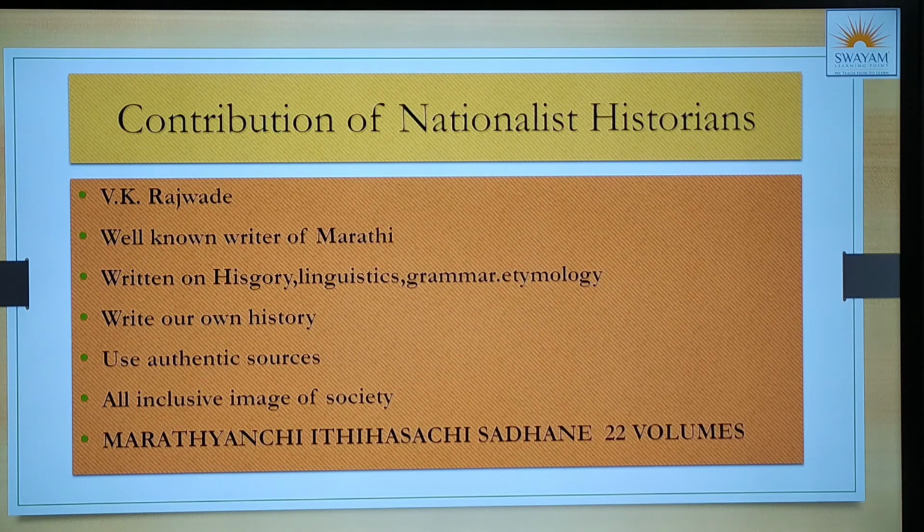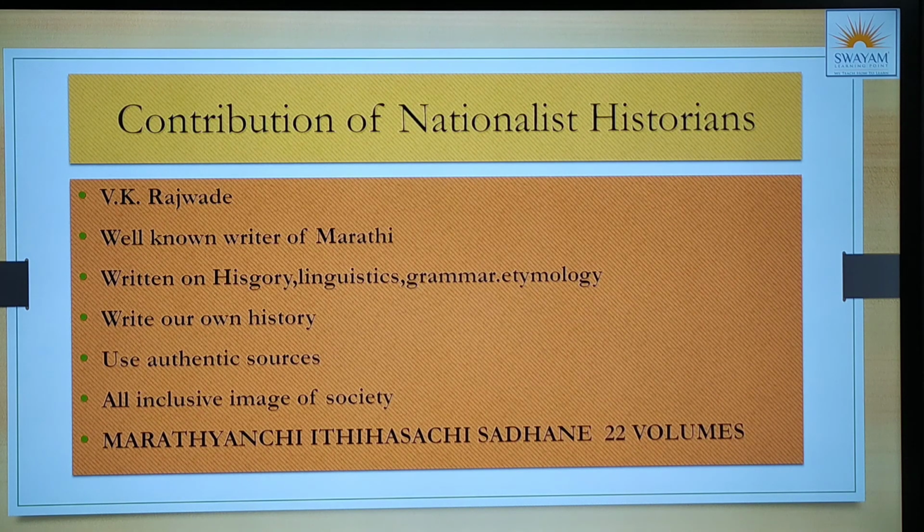We need to write our own history. We need to use authentic sources. Authentic sources means the sources which are reliable, which I can believe, which I can feel that it is right, it is not fake. All inclusive image of a society: every aspect of society should be considered when I'm writing history. I'm not going to see only the good aspects. I will see my success, I will see my failures. Everything has to be taken into consideration. And he wrote a book, Marathanchi Itihasachi Sadhne, that consists of 22 volumes. We can't even imagine 22 volumes.